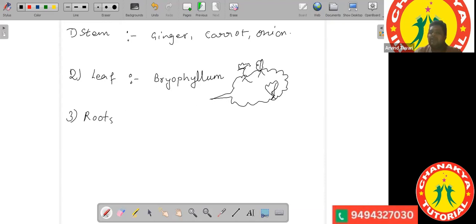In the case of roots, wherever the roots store energy, there can be development of a new individual from the roots. For example, the case of banana tree. Is there any other plant you can remember which develops through the roots?